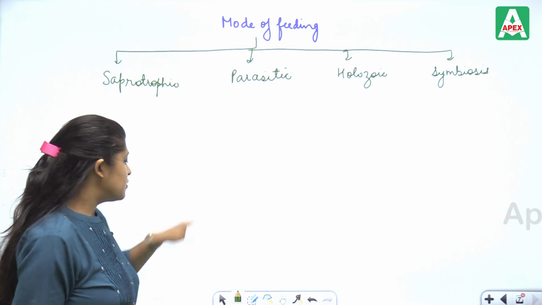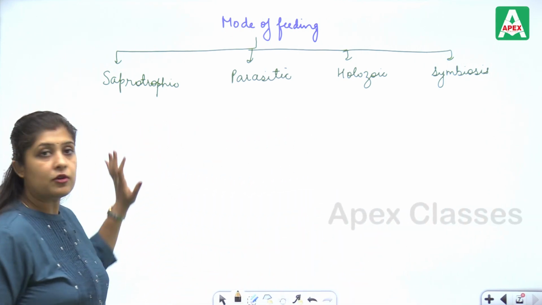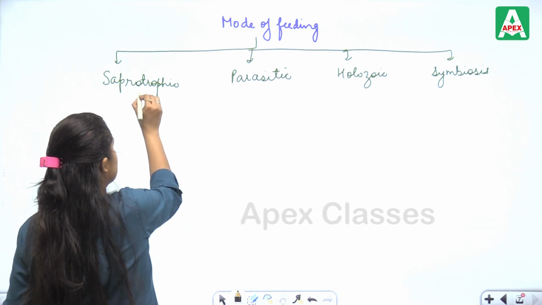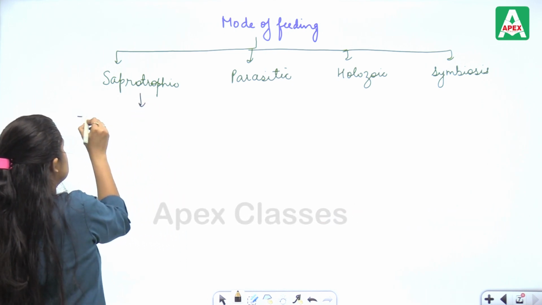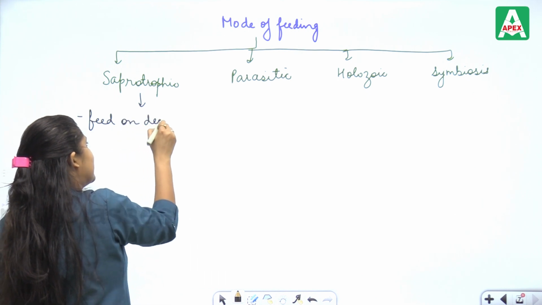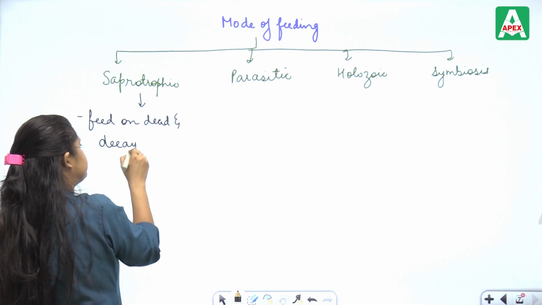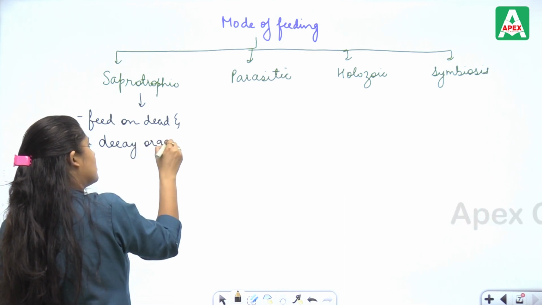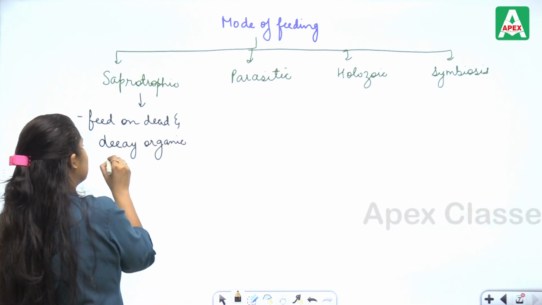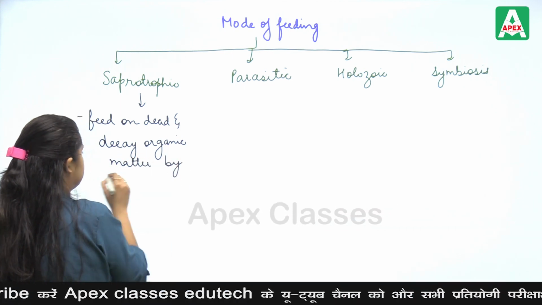On the basis of mode of feeding, first of all, saprotrophs are the organisms which feed on dead and decay organic matter by releasing certain enzymes.